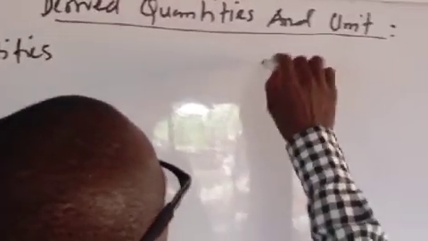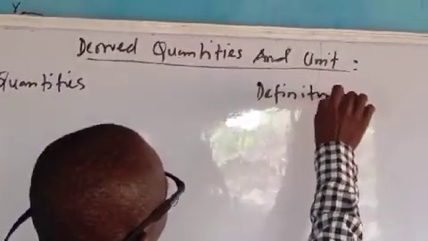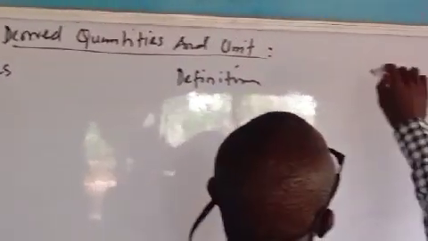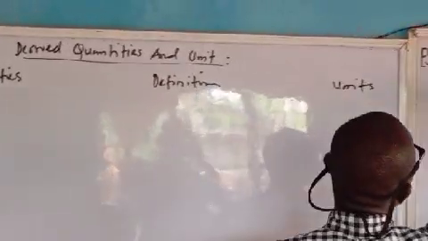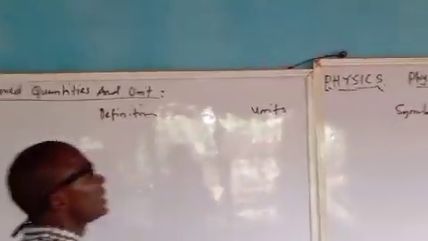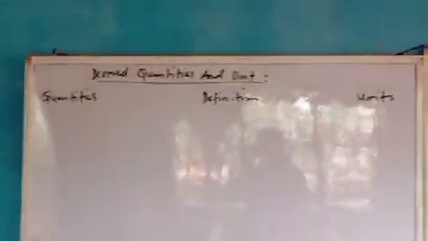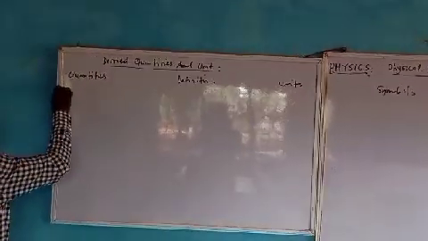I can talk about the definition, the units, and the symbols.